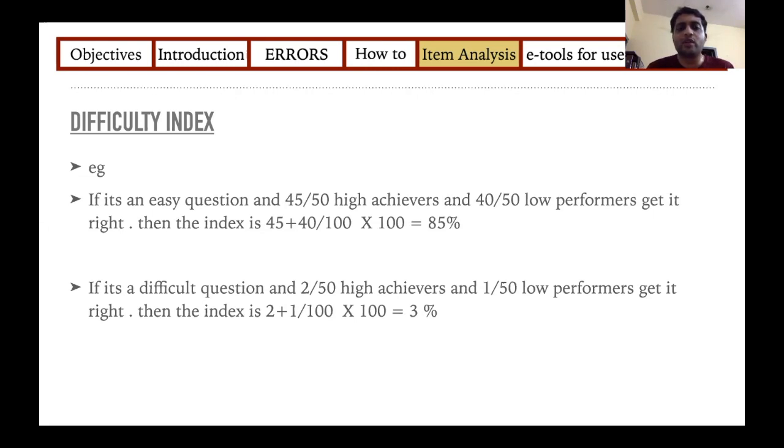If it's a difficult question, only 2 of the bright students or your high achievers get it right, and 1 of your low performers or low achievers gets it right. So its difficulty index will be 3%, meaning it is a very difficult question.